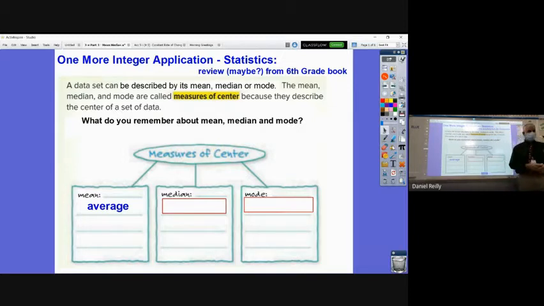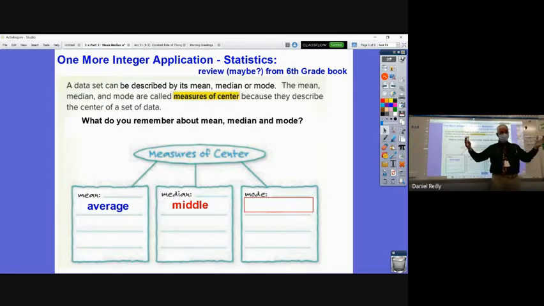All right, how about another one? Someone from home, raise your hand. Oh, Aron's raising his hand. He's not home. The median. What is the median? It is when you sort them from least to greatest and the middle number. Yeah, so the median is the middle number when you put all of the numbers in order from least to greatest. You figure out which one's in the middle.